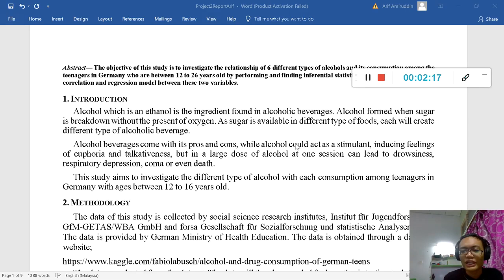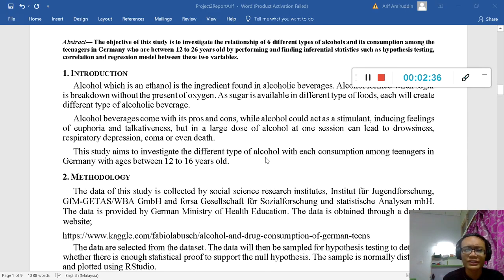Alcohol has pros and cons. The pro is that it acts as a stimulant, inducing a feeling of euphoria, basically a feeling of happiness and talkativeness. When you drink, you talk to strangers or people you know much more closely. However, in a large dose it can lead to drowsiness, respiratory depression, coma, or even death. In the long term, it is really bad for your health, and I don't recommend drinking.